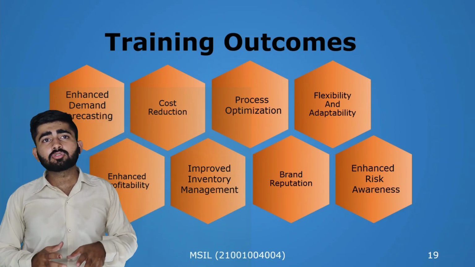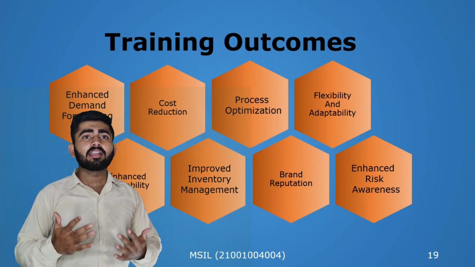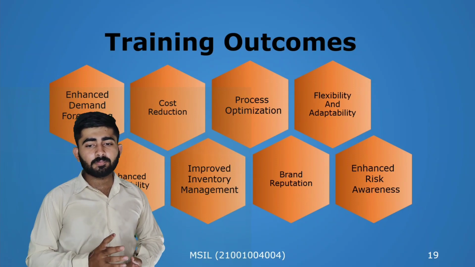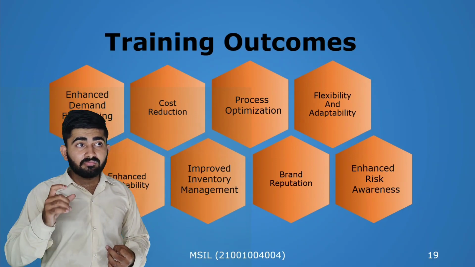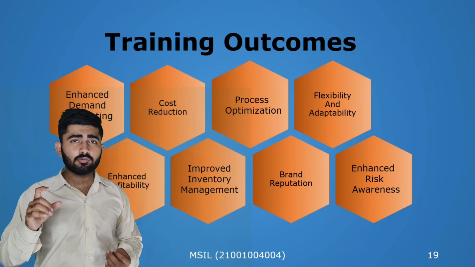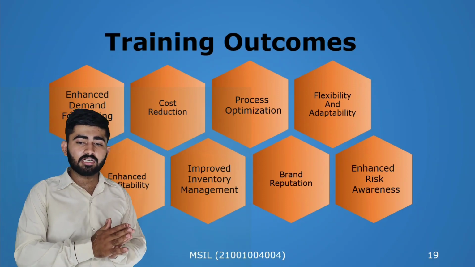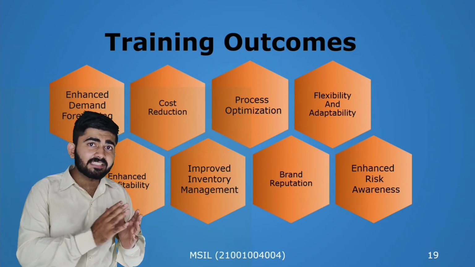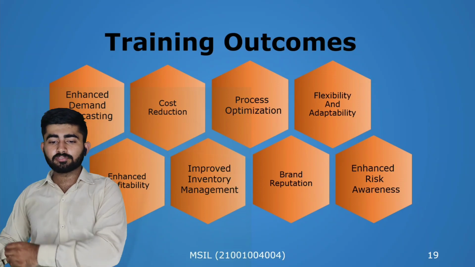Similarly, Maruti needs to produce more cars that are in high demand and reduce the production of those cars that are in low demand. Process optimization of bottleneck operation is the major part. Bottleneck operation is the operation which takes the majority of the time in any process, and that needs to be optimized. There must be a sequence so that none of the parts is left waiting in any of the processes.